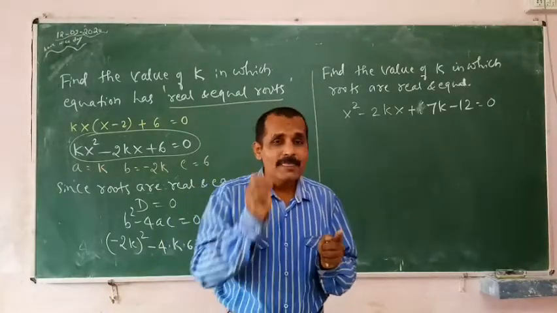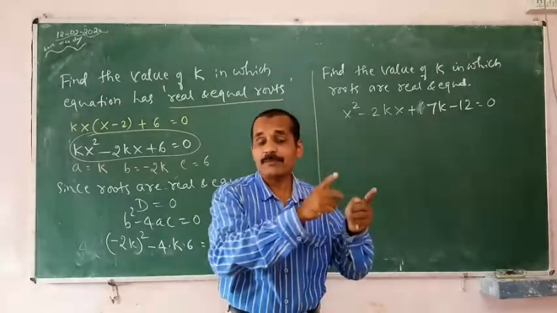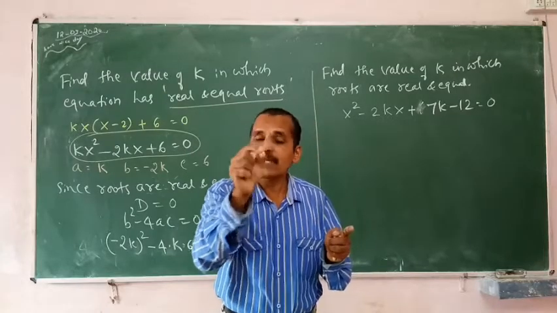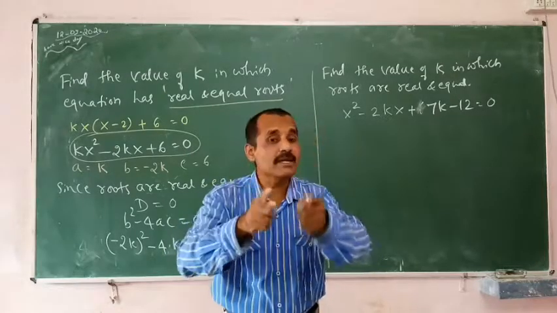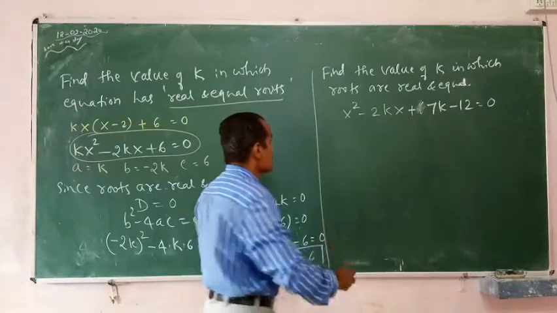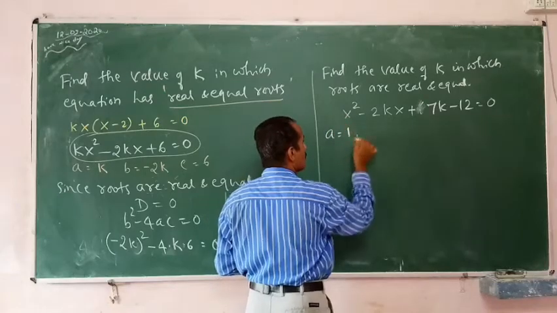See, I have told you x square coefficient, whatever it may be, that is called a. The coefficient of x, including the sign, whatever is there, comes under b, and remaining all comes under c. In that way, let us see here, what is the value of a? Coefficient of x square is 1.